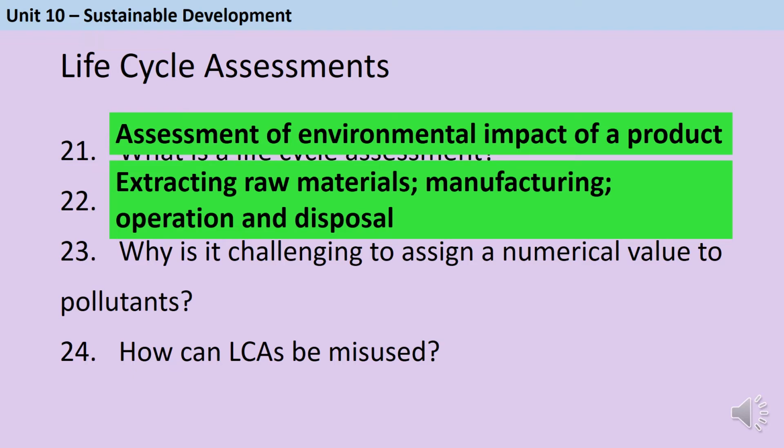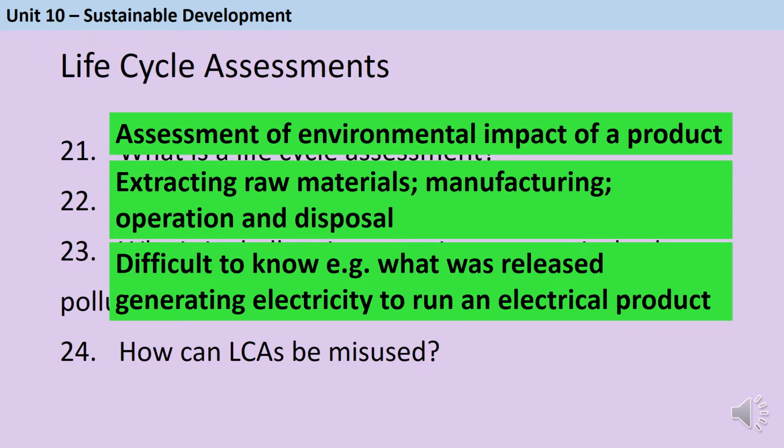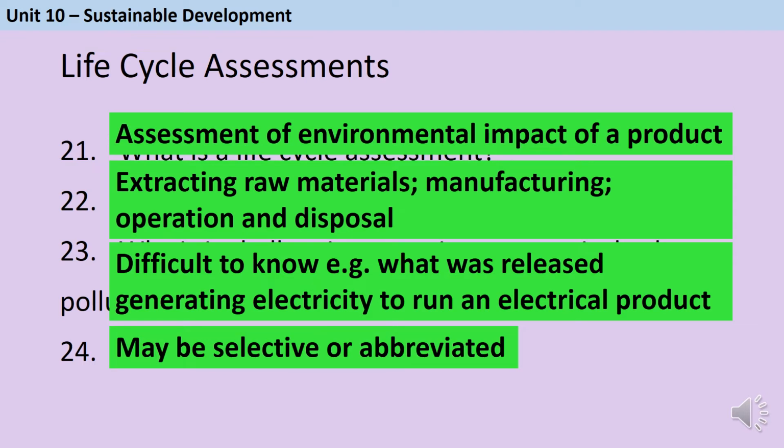It's really hard to actually assign a financial numerical value to pollutants because it's very hard to know exactly what pollutants have been produced. So for instance, if you think about a computer, a lot of the pollution that's associated with using that computer is from the electricity to run it. But you don't actually know how that electricity has been generated. It could be from a coal power station, it could be from a nuclear power station, it could be from a wind turbine. You've just got no way of knowing. Companies can misuse an LCA because they write them themselves. So often they can be selective or abbreviated, they can miss out information.